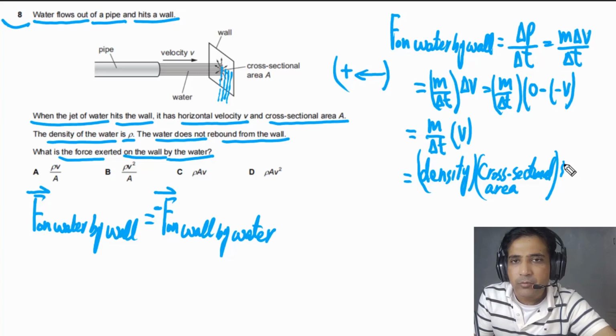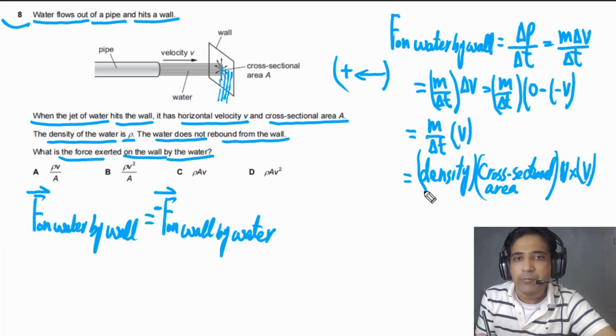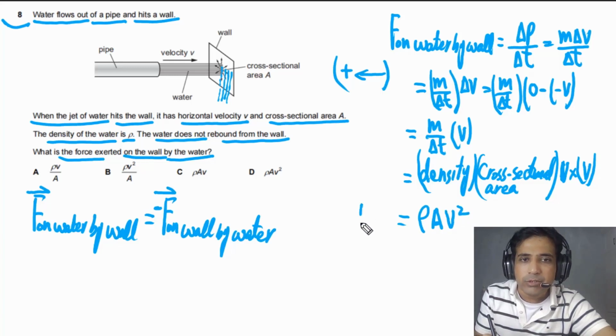Now we just need to simplify this. We have density, cross-sectional area, and v multiplied with v, so this is v squared. So the force on water by wall is equal to rho A v squared, and this is also equal to the force on wall